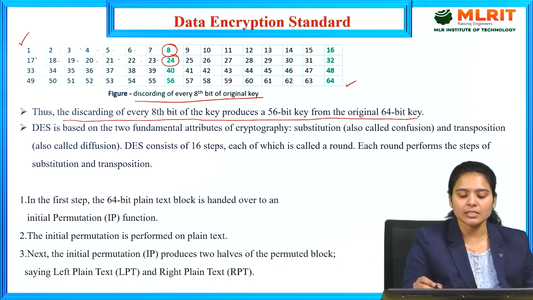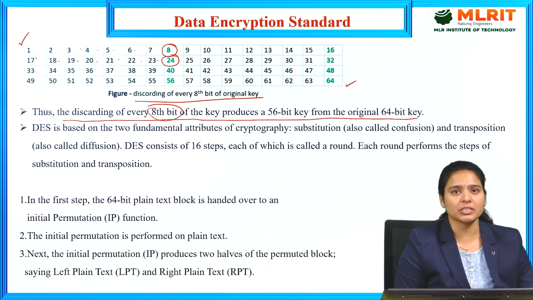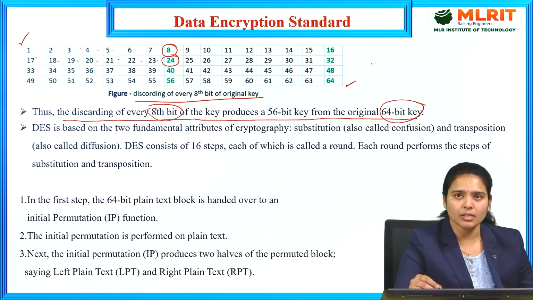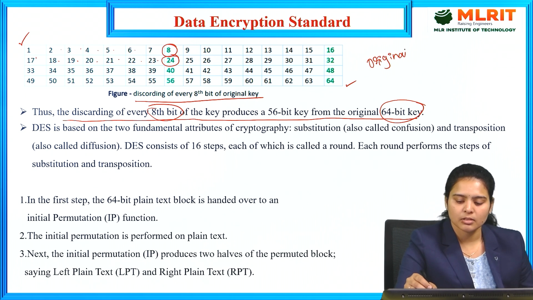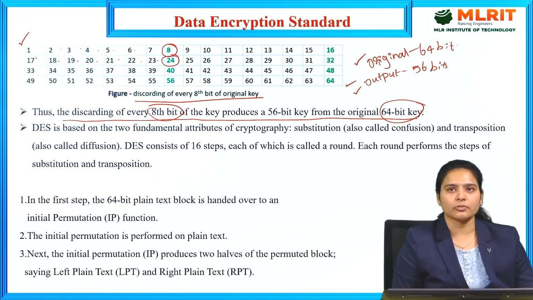The original one is the 64-bit key, and we get the output of 56 bits.